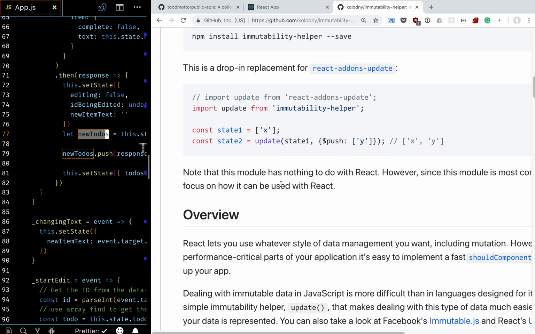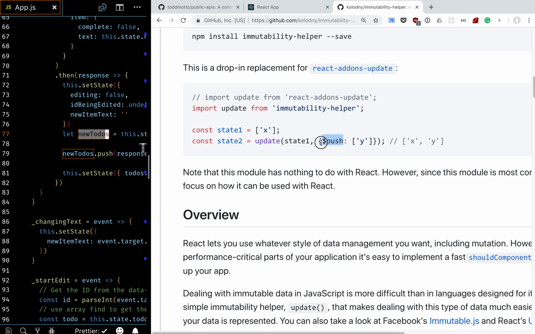So the first argument to update is, which thing am I updating? And the second argument is, what transformations, what actions, are going to happen to it? And we provide that as an object. We give it an object of changes to do.